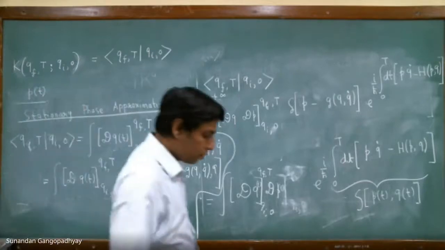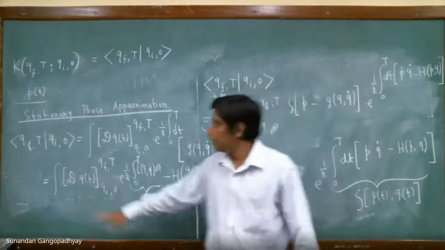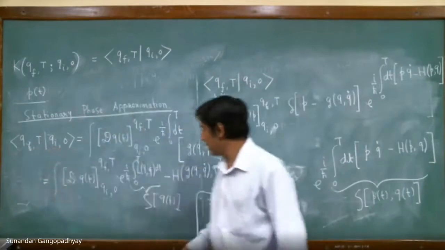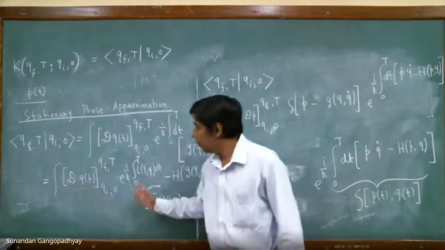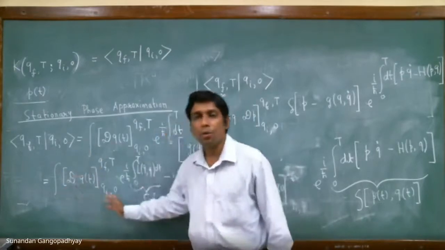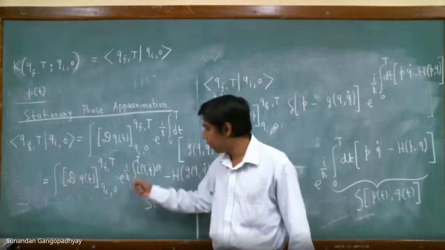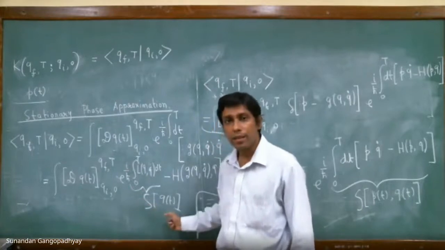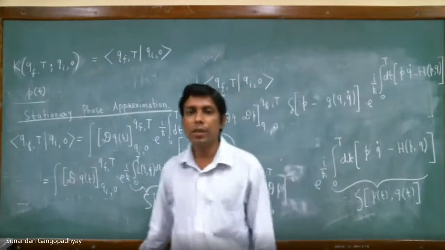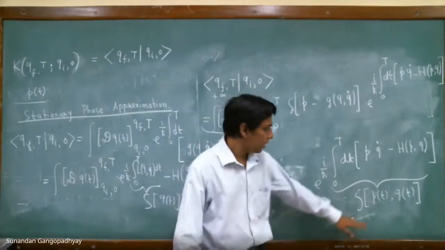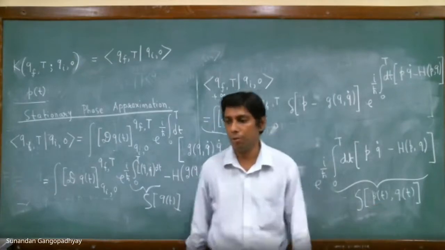So this is all about the path integral, the main result. The propagator that you have gets related to an infinite dimensional integral, or a path integral, which means it is an integral over all possible paths q t in the configuration space, weighted by the factor e to the power of i by h bar times the action, where this action is the Lagrangian form of the action because it is a functional of q t. We get this after the stationary phase approximation. This is the full form. Here there is no approximation involved. This is the phase space form of the path integral.